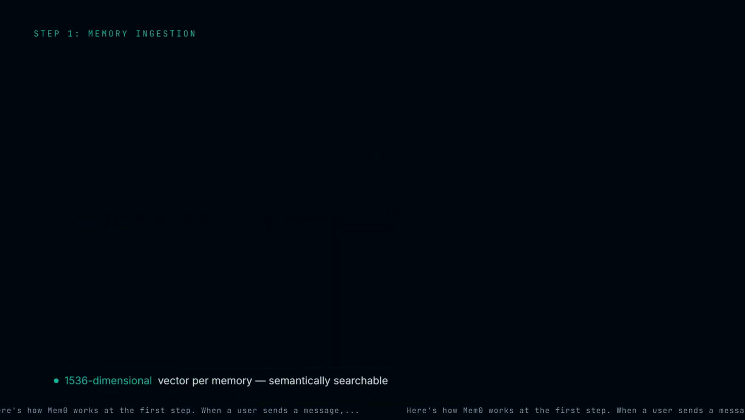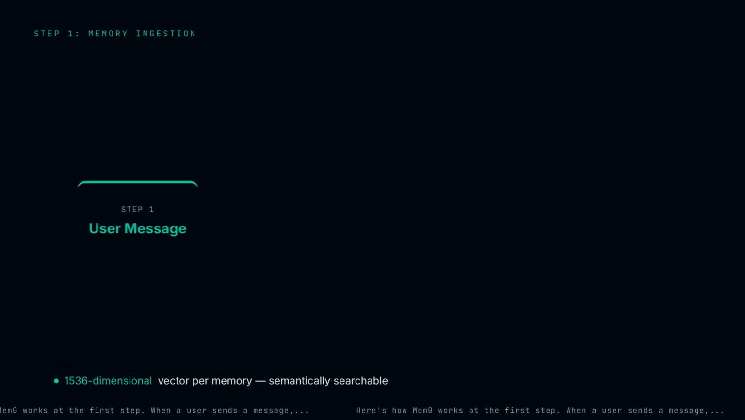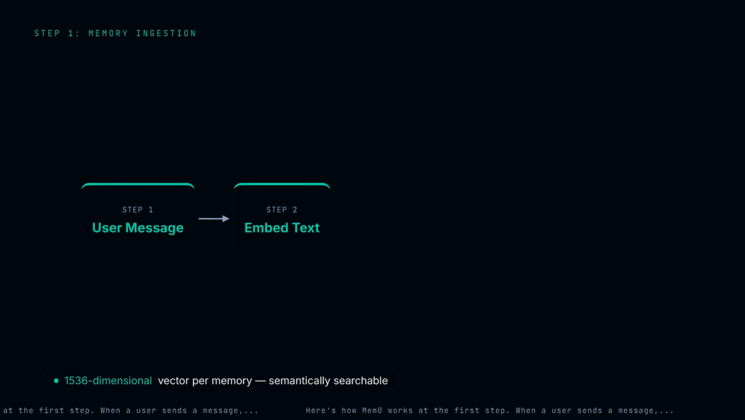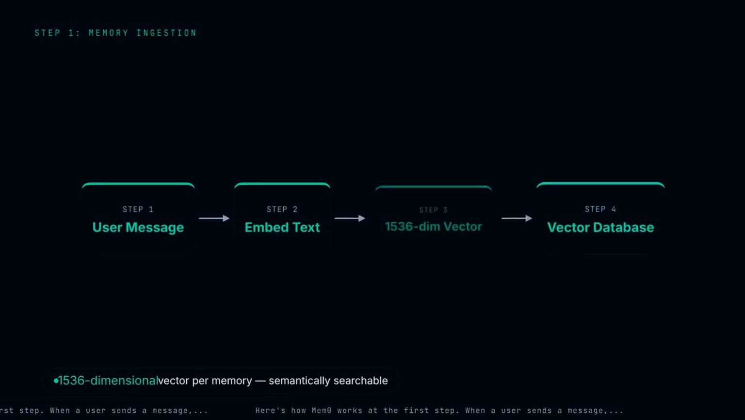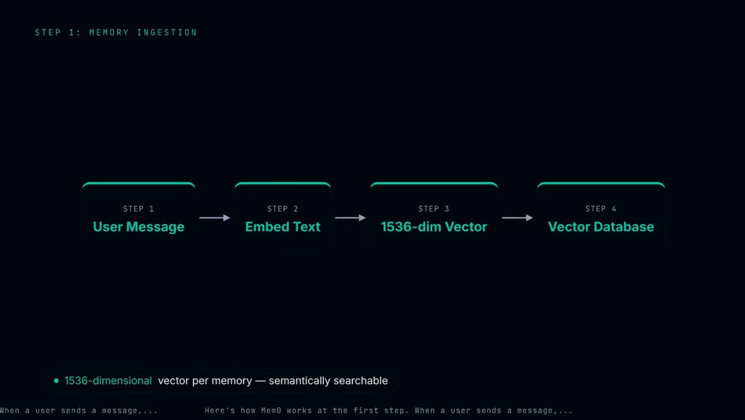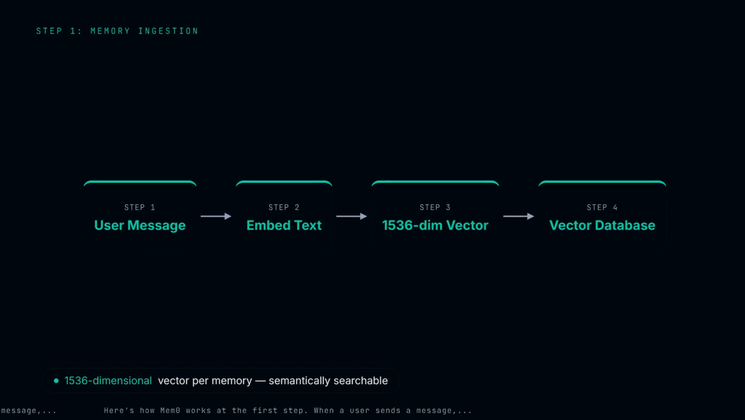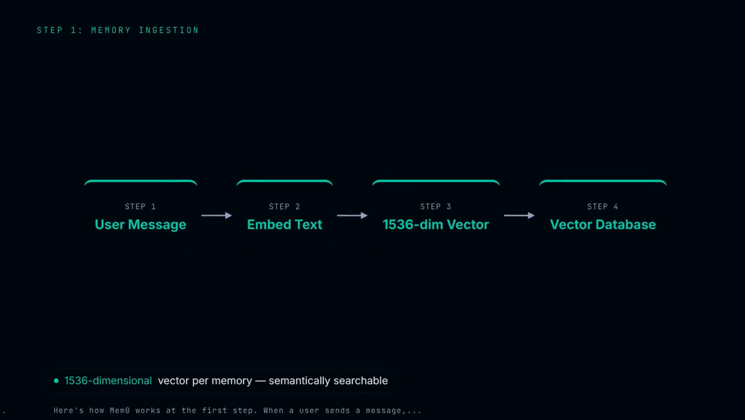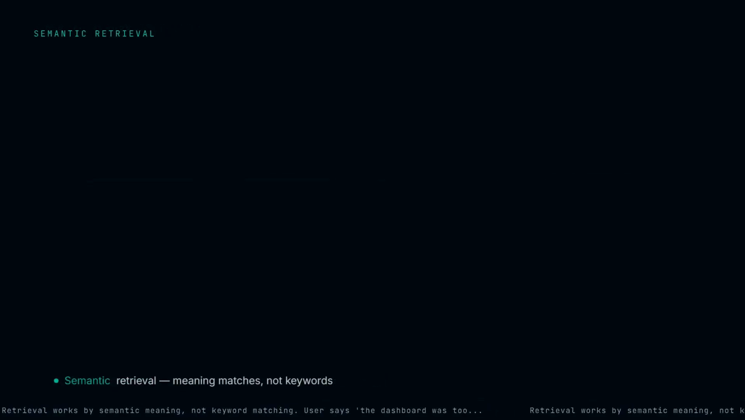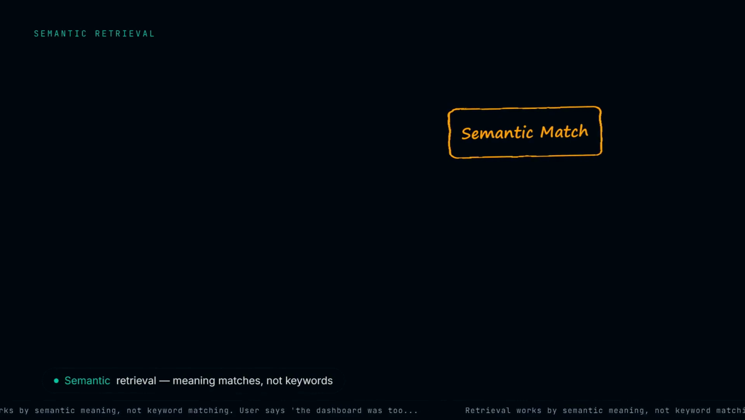Here's how Mem0 works at the first step. When a user sends a message, Mem0 converts that text into a high-dimensional vector, 1536 dimensions via standard embeddings. That vector gets stored in a searchable vector database alongside metadata: timestamp, user ID, confidence score. Retrieval works by semantic meaning, not keyword matching.